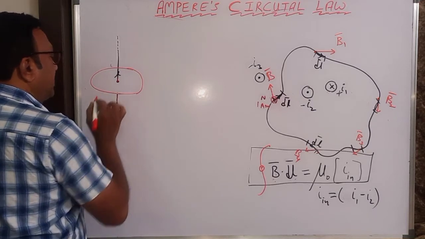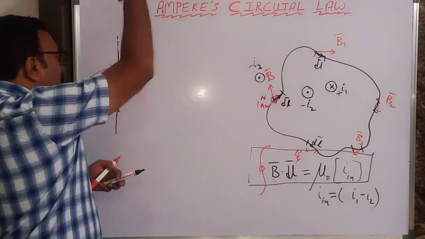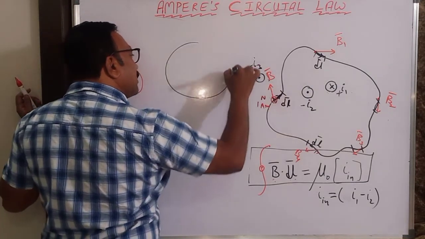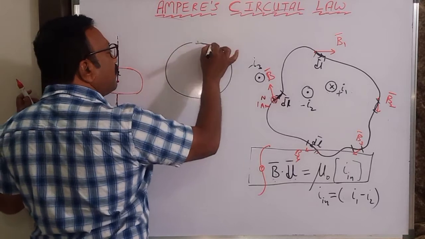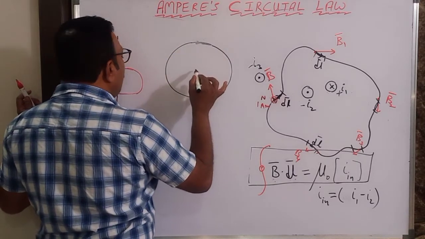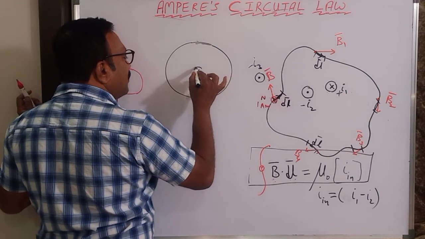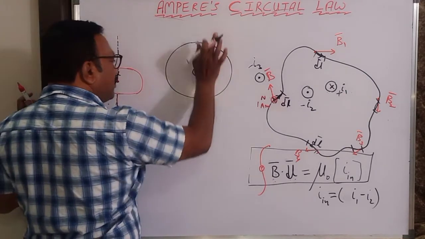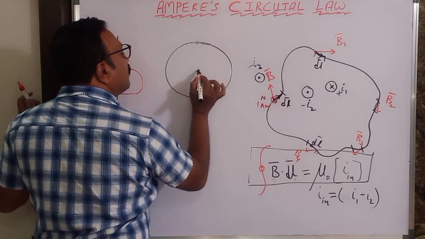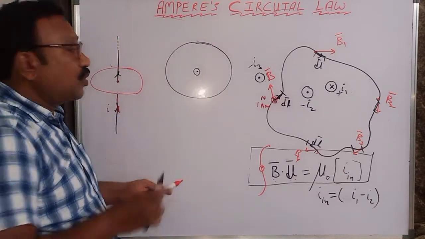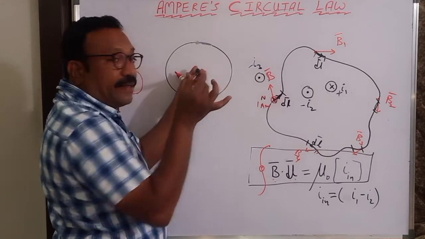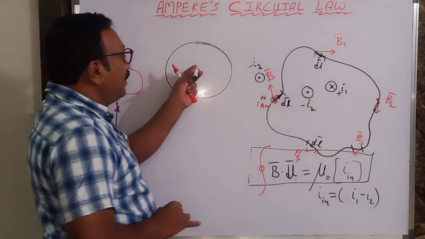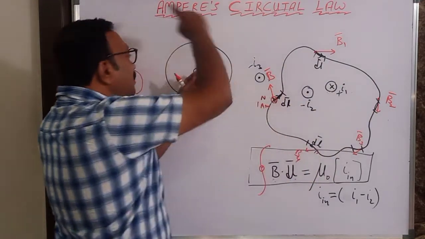So if you view from the top, this is a circular loop which I have considered, and I am considering one current carrying conductor, say like this. Let me take it outward, no problem. So this is a current carrying wire. Instead of 3 wires, I have taken only 1 wire, and this curve I have taken as symmetric.